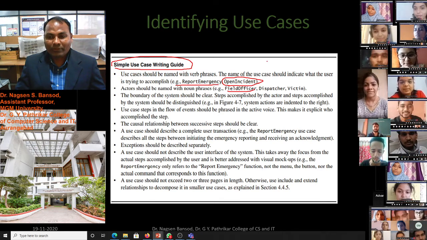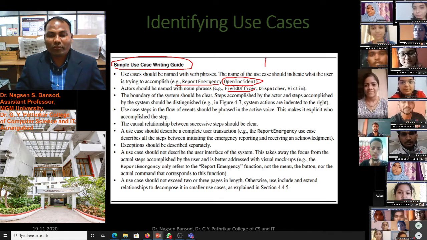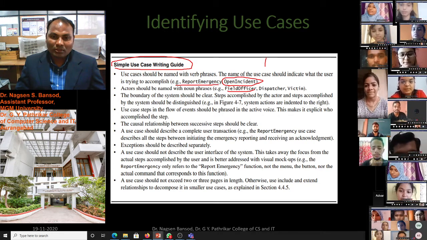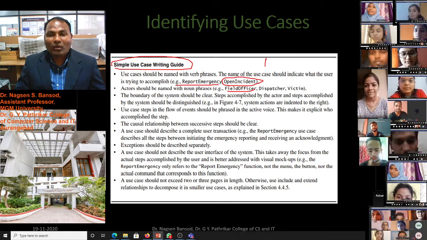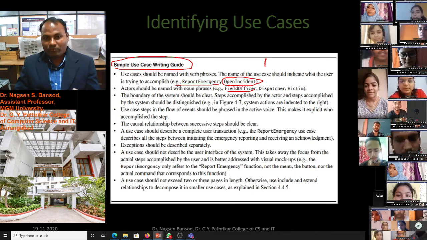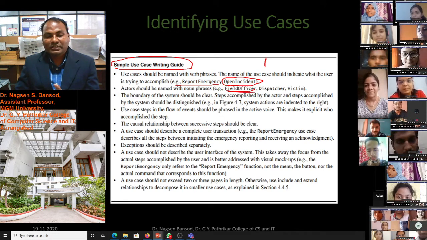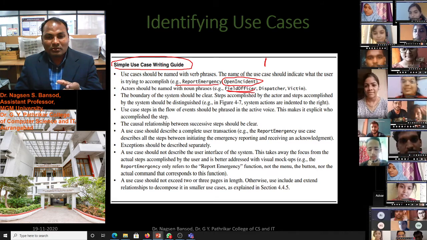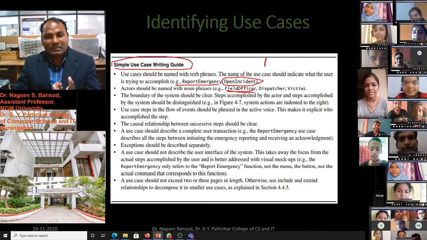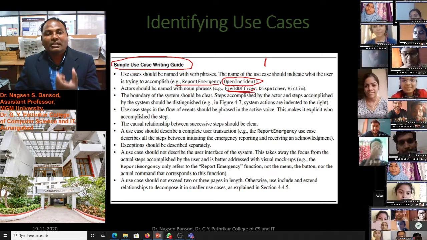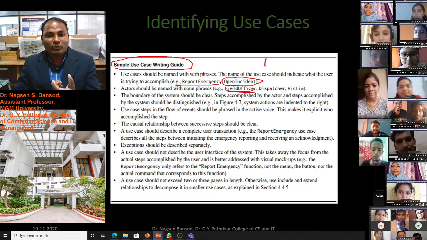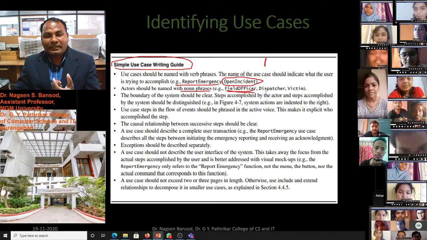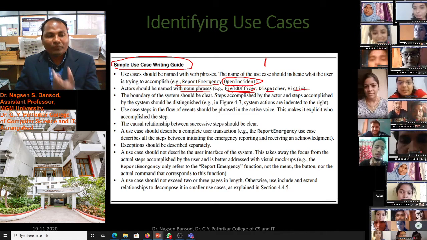We know we will develop software and that software will be operated by someone. The operator of the software is the user, and what the user performs is the use case. So we have to give a name to that process, called a use case, and we have to name the actors with noun phrases like dispatcher, victim, field officer.